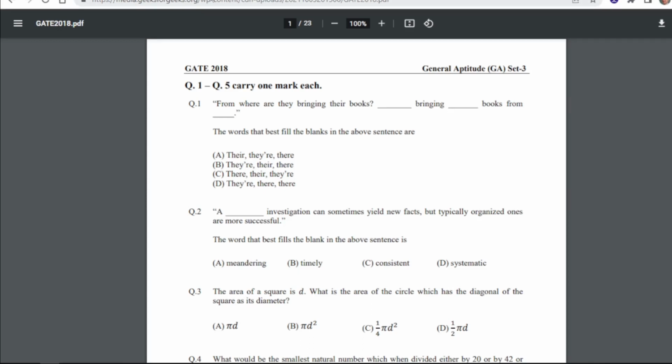Hi friends, now we will see another GATE paper, that is GATE 2018. Again, I'll be telling the answers only. So let's start with the first question.